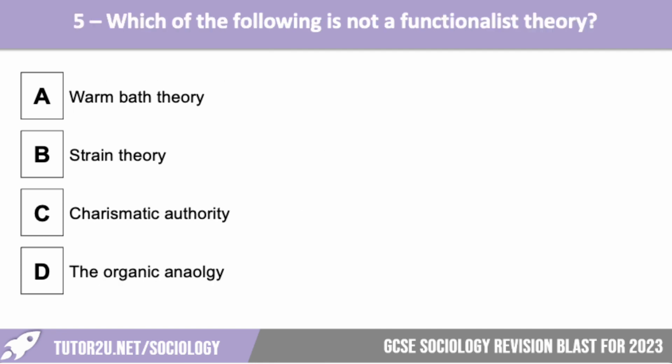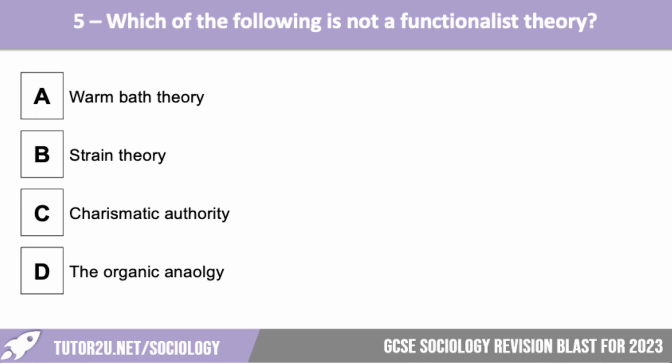Which of the following is not a functionalist theory? A, the warm bath theory, B, strain theory, C, charismatic authority, D, the organic analogy. Well done if you have spotted the spelling mistake in D there.